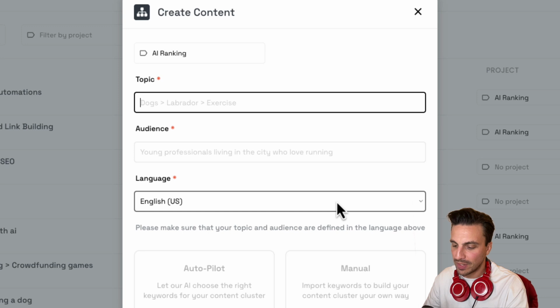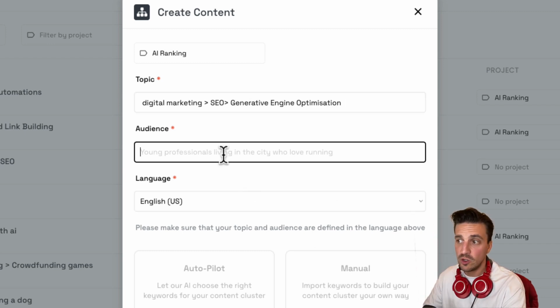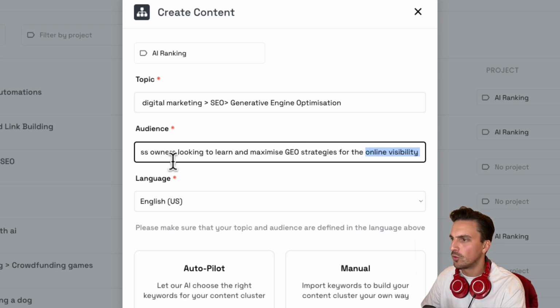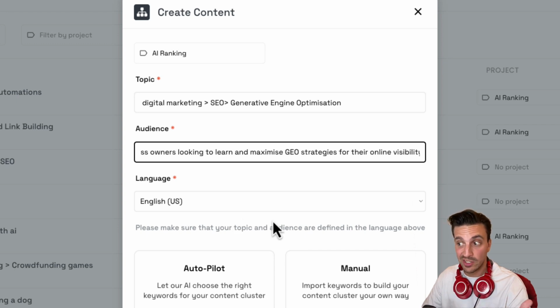So the topic is going to be digital marketing, and then the subtopic will be SEO, and then you need to place in the audience. This makes the content even better. So I'm going to say small business owners looking to maximize GEO for their SEO strategies. So the audience I've said here, small business owners looking to learn and maximize GEO strategies for their online visibility. I should write that correctly. The language, I'm going to say United States. Whilst I'm an Australian, the majority of my audience is actually in the US.